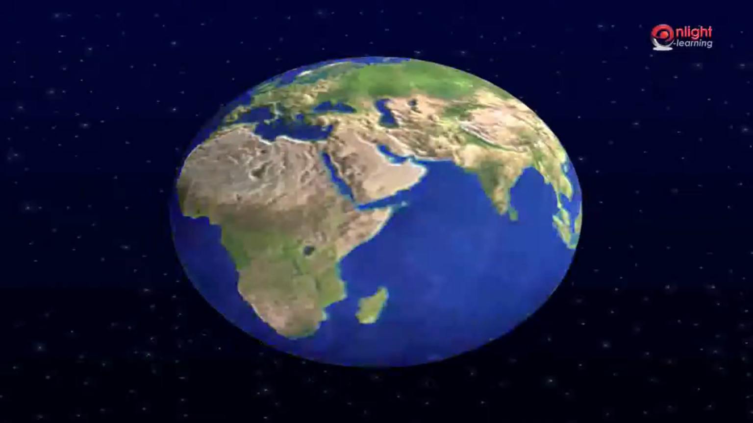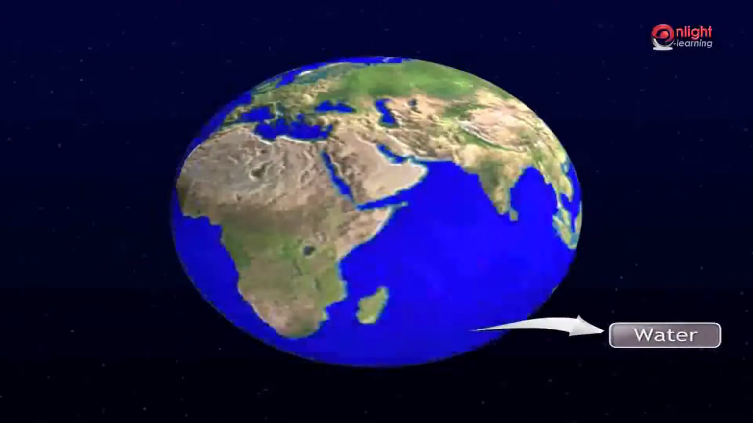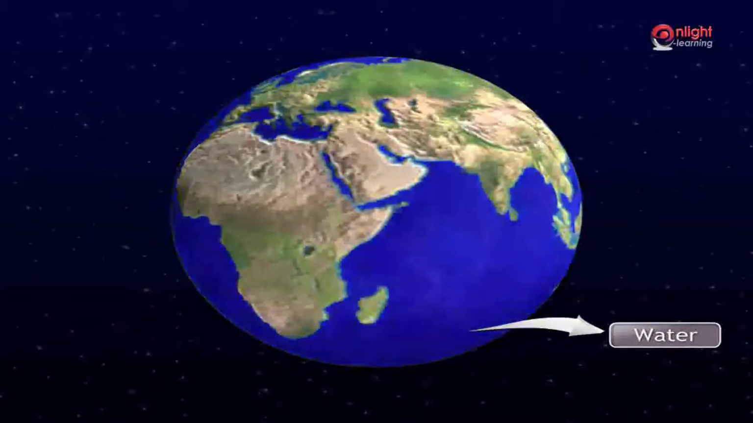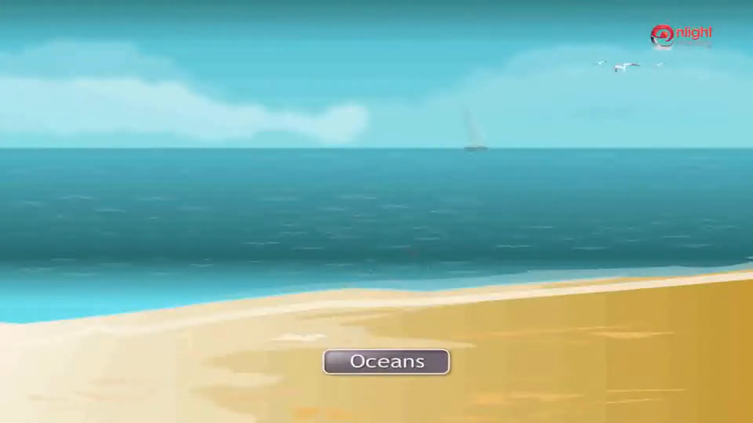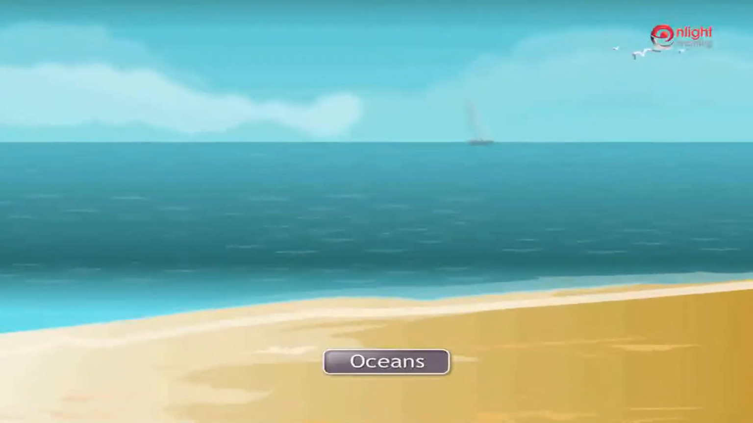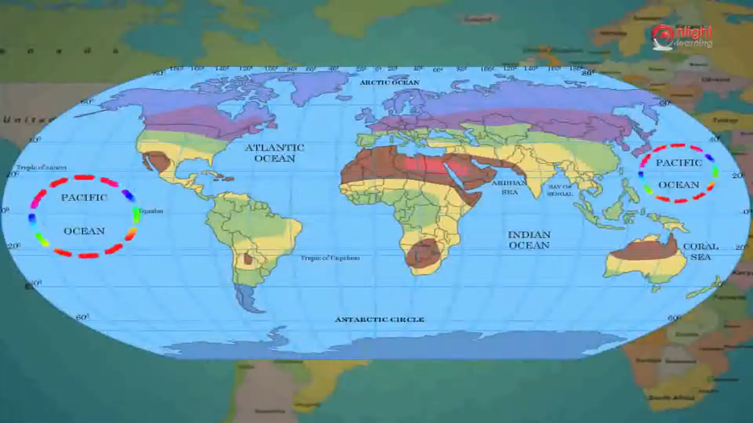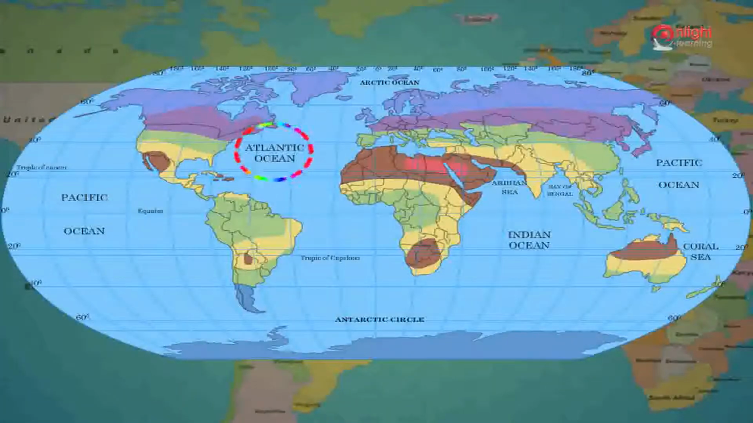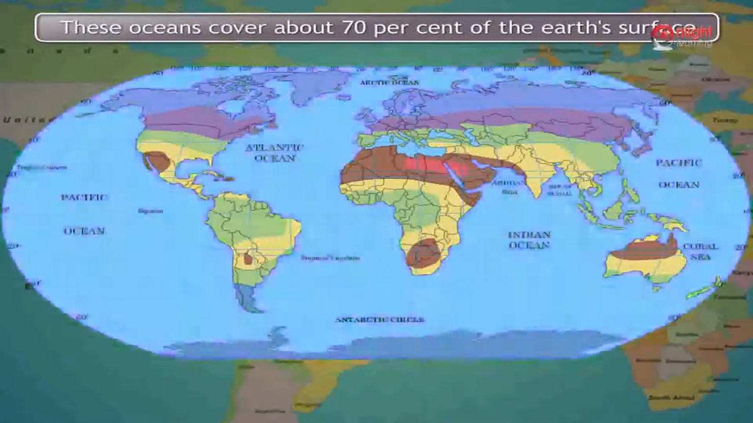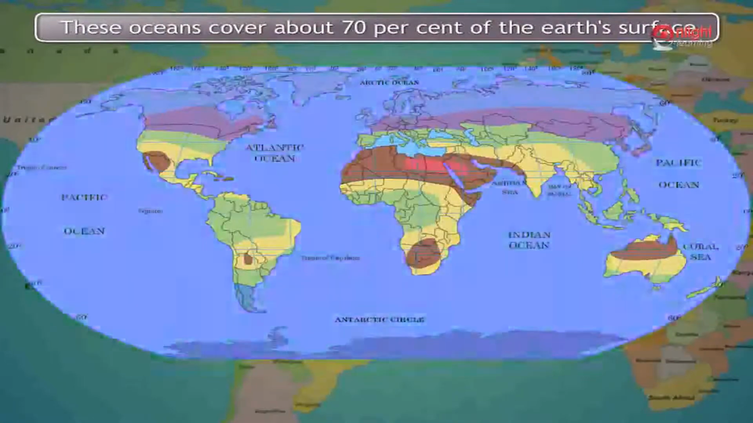The major part of the Earth's surface is covered with water. There are some very large bodies of water. They are called oceans. There are 5 oceans on the Earth. They are the Pacific Ocean, the Atlantic Ocean, the Indian Ocean, the Arctic Ocean and the Antarctic Ocean. These oceans cover about 70% of the Earth's surface.